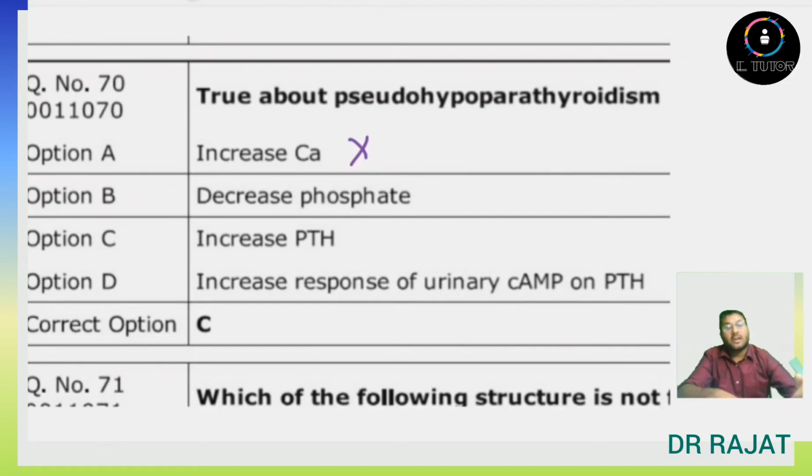Decreased phosphate? No. Increased phosphate will be there because in hypoparathyroidism, decreased calcium and increased phosphate are there. So this is also false. Increased PTH? Yes, this is true because in pseudohypoparathyroidism, PTH in the body is increased, but it is not able to work on the receptors. So the features will be related to hypoparathyroidism, but in actuality PTH is increased. Increased response to urinary cAMP on PTH? No. So the answer here will be option C, which is increased PTH.